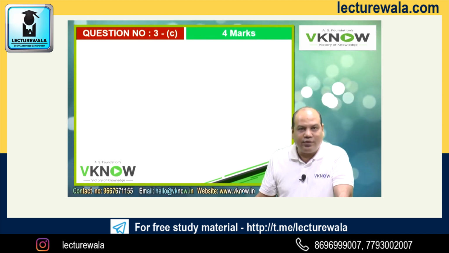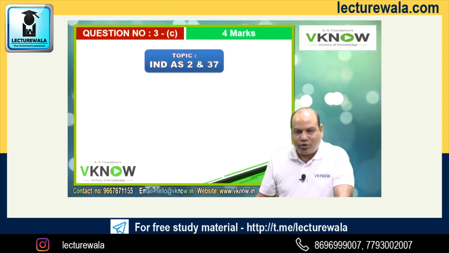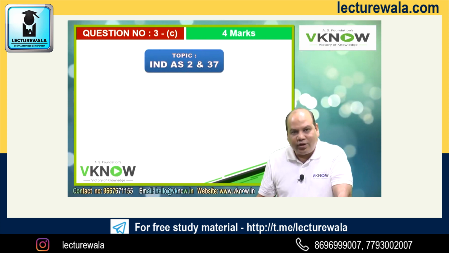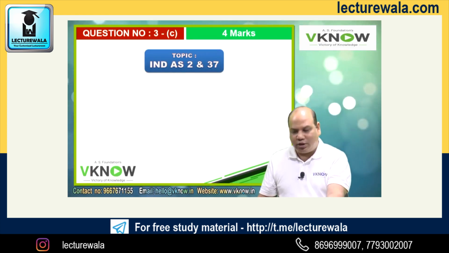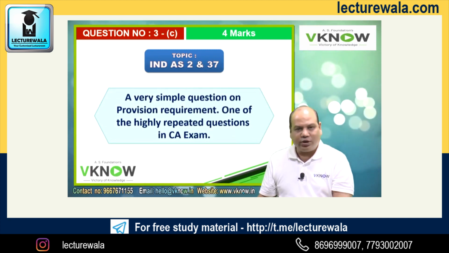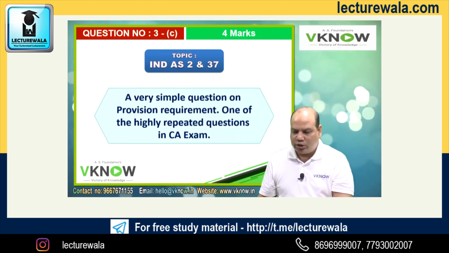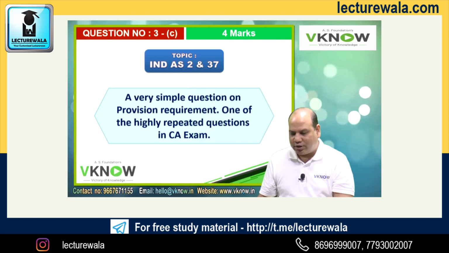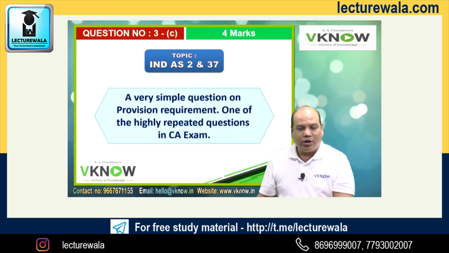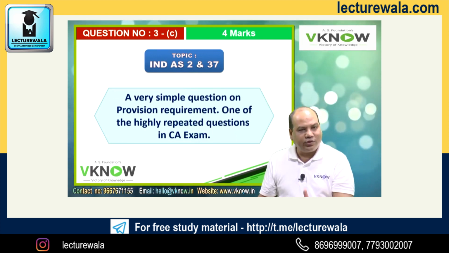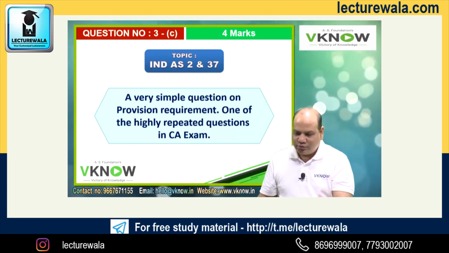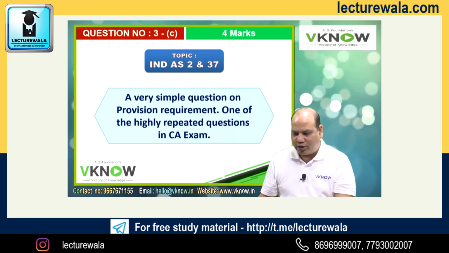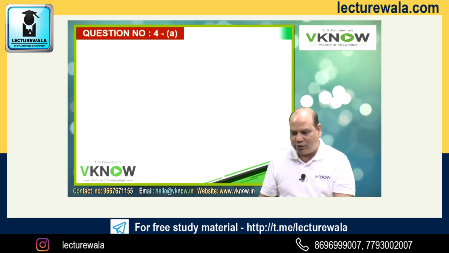Question 3C, 4 marks, was based on inventory and provision. So two chapters were merged there, Ind AS 2 and Ind AS 37, and you were required to create a provision on debtors and certain inventories. And this type of question they are asking in CA Intermediate also, the old course of CA Final also, and the new course of CA Final. One of the highly repeated questions in the exam.